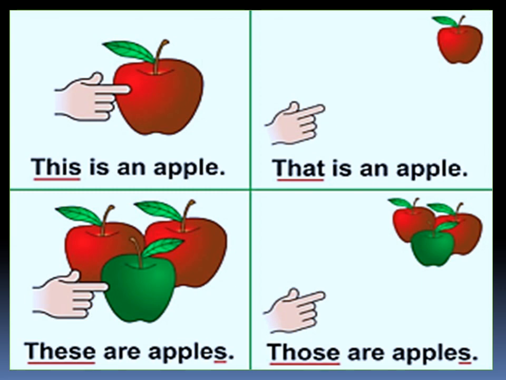That is, they are plural. So, to show this, the demonstrative pronoun used is those, T-H-O-S-E. Those are apples. So, that and those are the demonstrative pronouns which show the object is far. If the object is far away, that and those are used. If the objects are near, this and these are used.